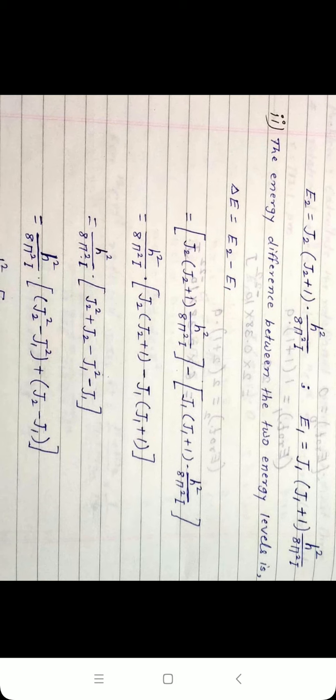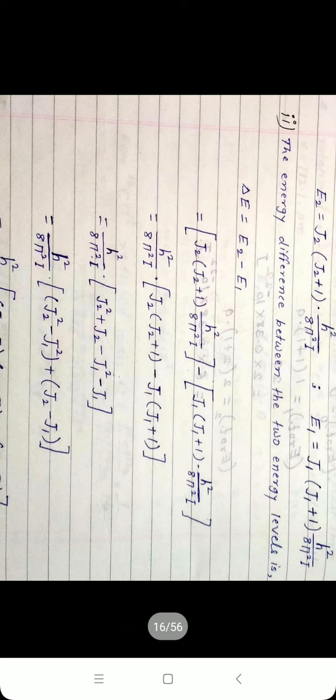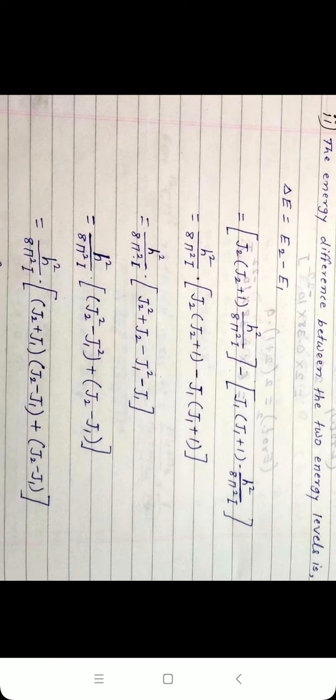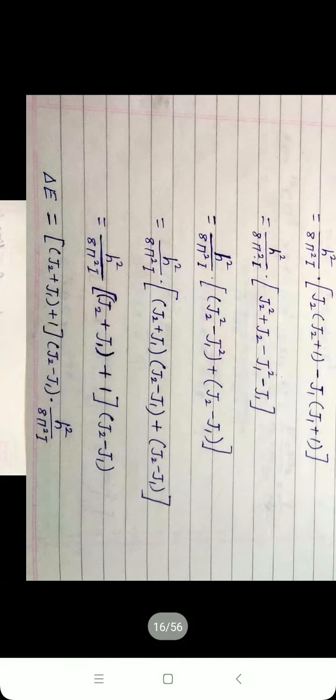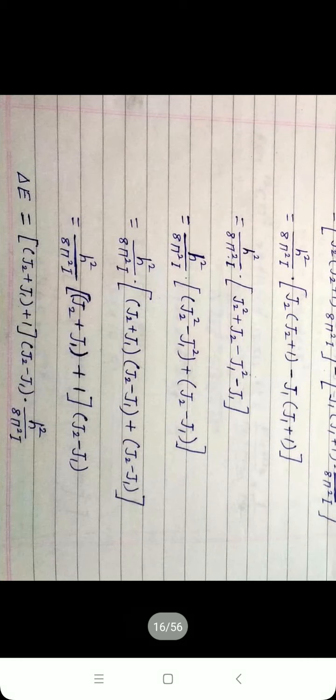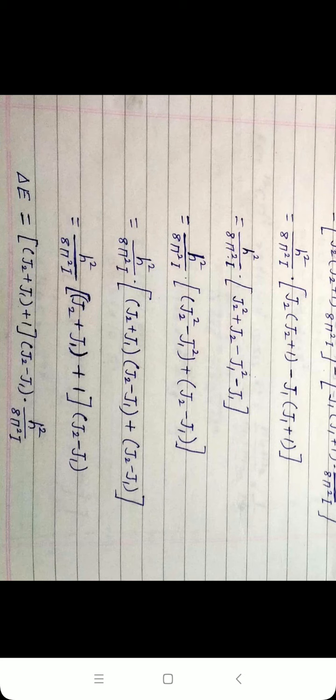Substituting the two equations, we get h square upon 8 pi square I into J2 into J2 plus 1 minus J1 into J1 plus 1. By rearranging and solving, delta E is equal to J2 plus J1 plus 1 into J2 minus J1 into h square upon 8 pi square I.